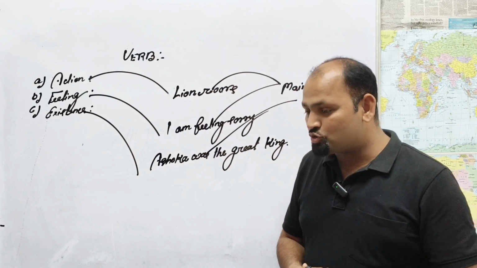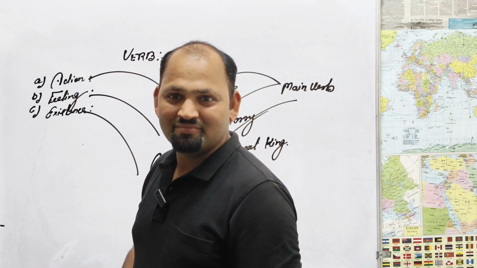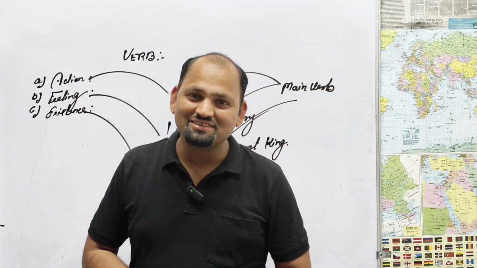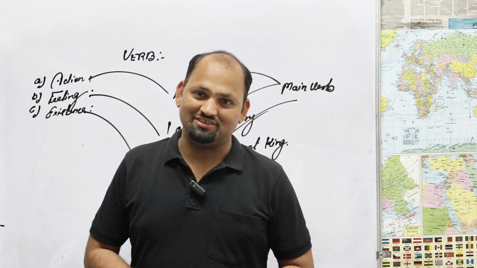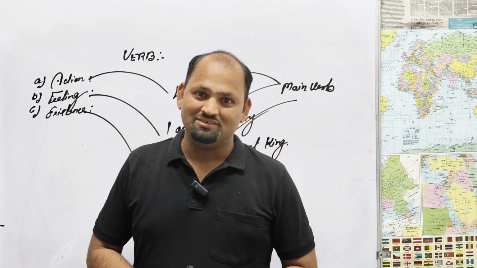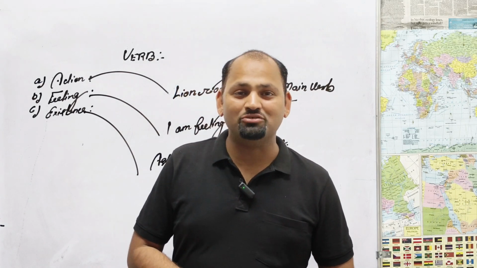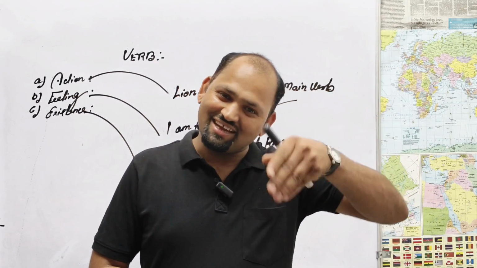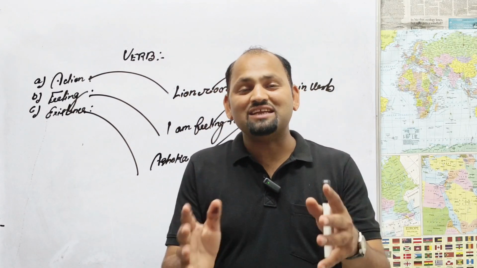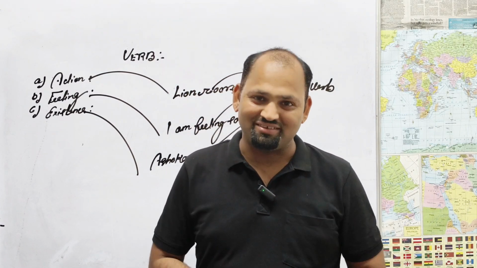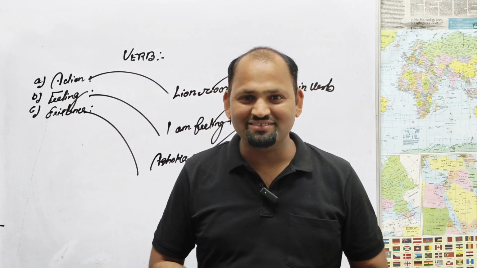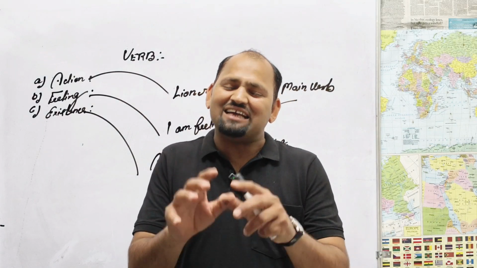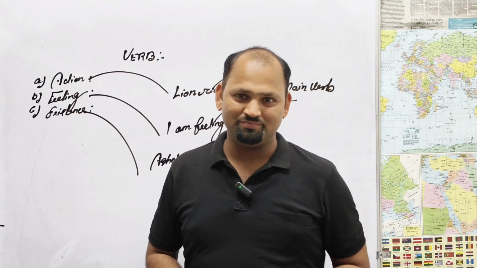If I say to you, Ashoka was a great king. What do you mean about this? This is the meaning of existence. Ashoka was a great king. This is the meaning of existence. The past always tells you about your present plan. The present tells you about your future plan. In the same way, these three terms will help you understand the conceptual diagram of your verb.